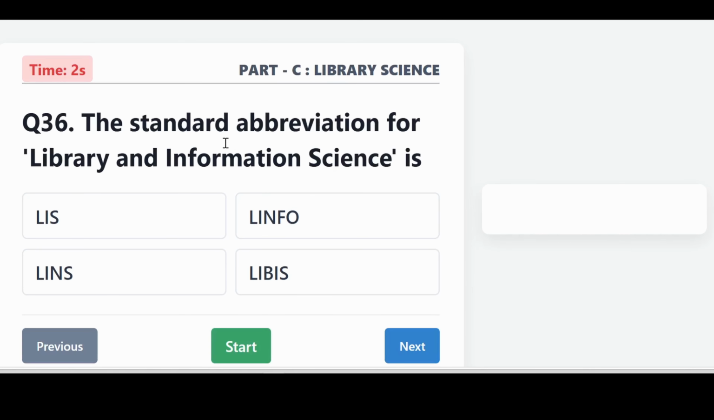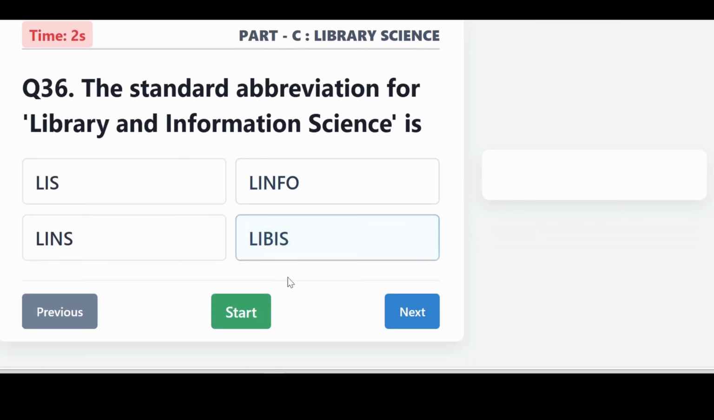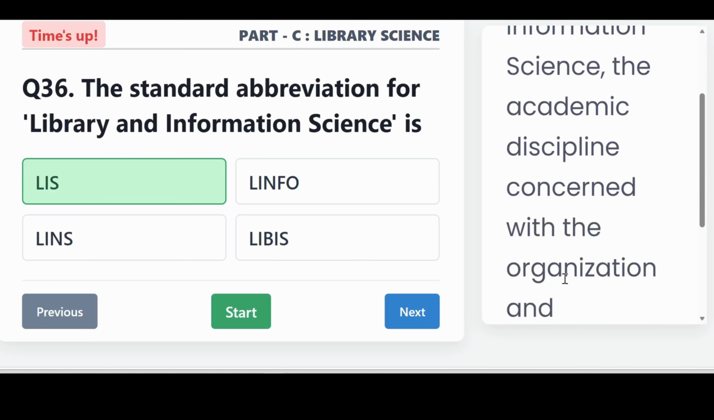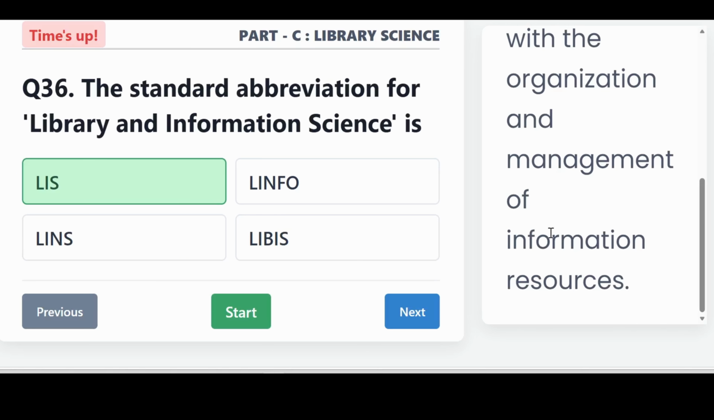The standard abbreviation for library and information science is LIS. LIS stands for Library and Information Science, the academic discipline concerned with the organization and management of information resources.